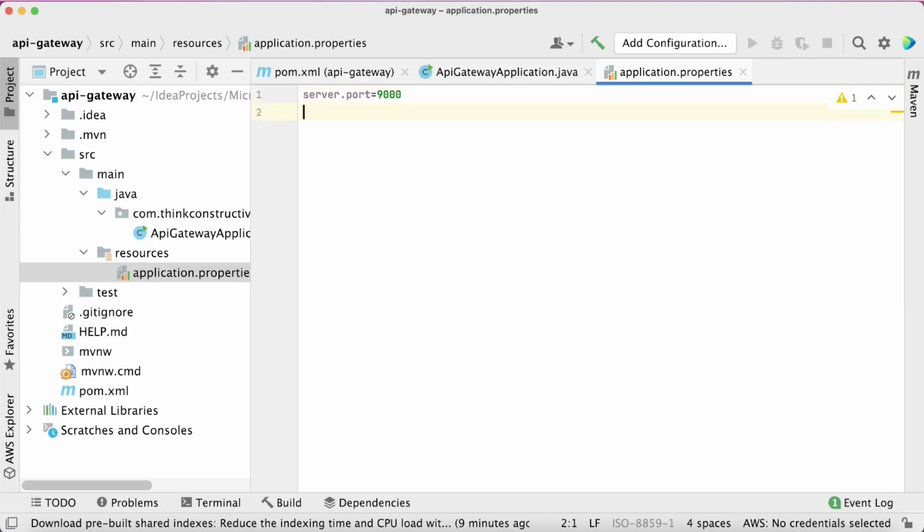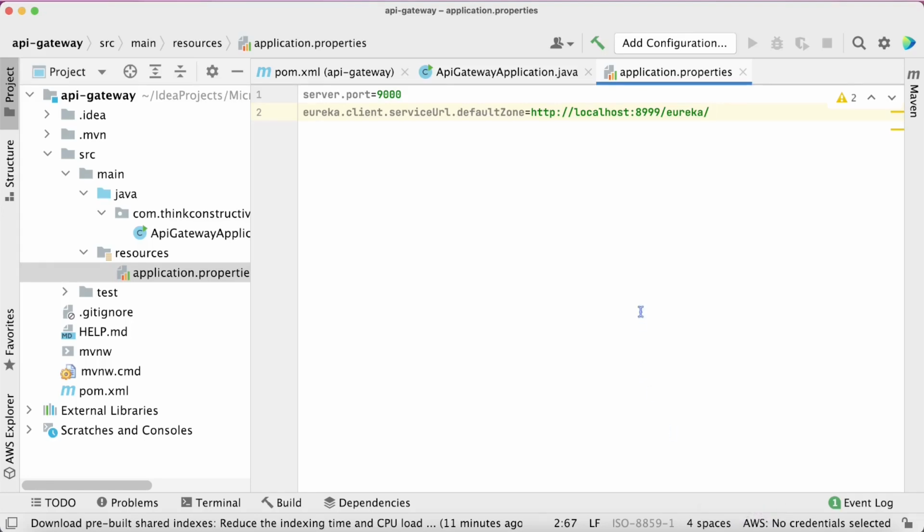All right. Next information we should be writing is Eureka client service URL, because any API gateway should be registered with Eureka server also. So here I should be providing that information as well. So I'll quickly paste that information and will explain that to you. Okay. So here is the eureka.client.serviceUrl. So where this will be served, defaultZone, it will be http://localhost/eureka. So this is the URL for my Eureka server.